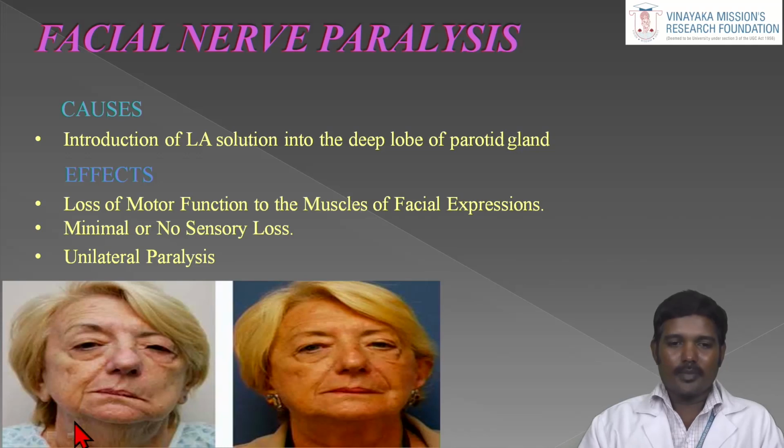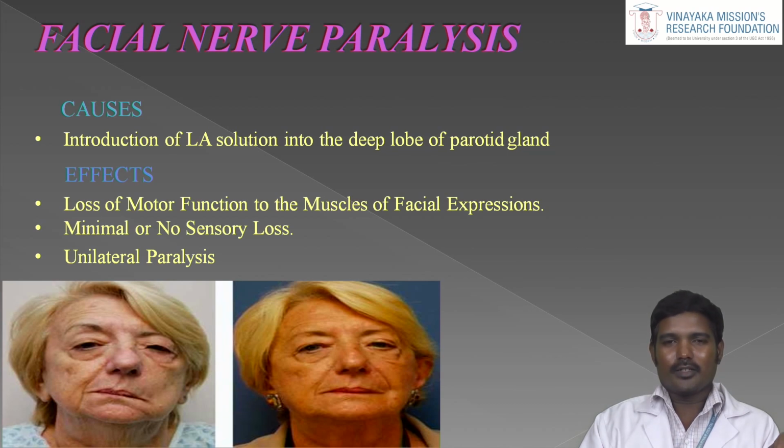Then next is facial nerve paralysis. The main cause of facial nerve paralysis is transient only. So, transient facial nerve paralysis. How it happens is by introduction of the local anesthesia solution into the deep lobe of the parotid gland. It mainly happens in the inferior alveolar nerve block technique, because while giving the inferior alveolar nerve block, our target region is the lingula, where the inferior alveolar nerve enters the mandibular foramen.